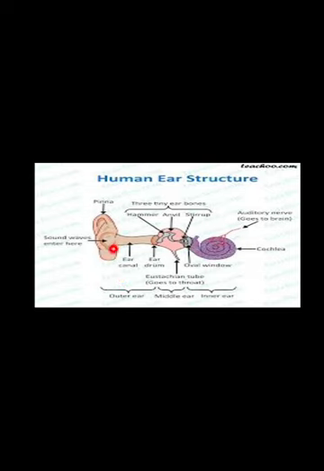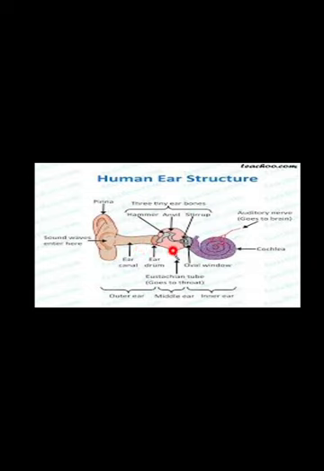We can also see tiny hair-like structures present on the inner wall of this ear canal, and some wax-like substance is also secreted from the inner wall of the ear canal. Both the tiny hairs and the wax secreted from the ear canal help in trapping the dust particles which enter our ear through air, and do not allow the dust particles to enter the inner parts of our ear.